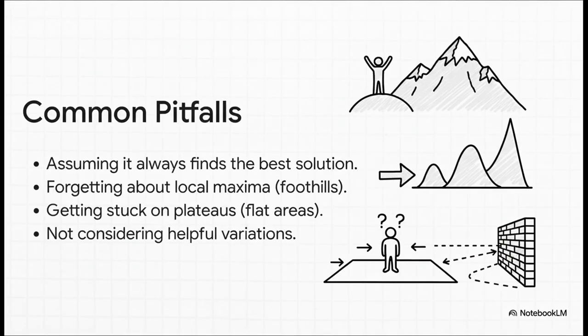And finally, here are the common traps to avoid. The number one mistake is assuming it always finds the perfect answer. It doesn't. You always have to be thinking about those local maxima, the foothills, and those flat plateaus. And remember that simple tricks, like allowing sideways moves, or even just restarting the whole search from a new random spot if you get stuck, can make this algorithm way, way more powerful.